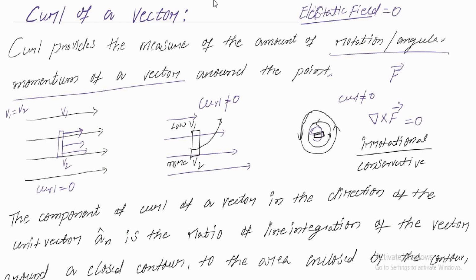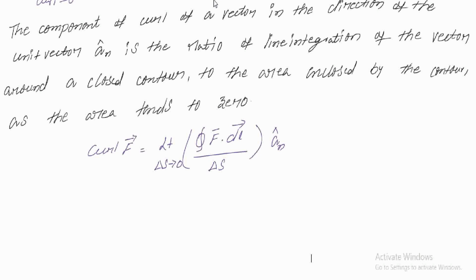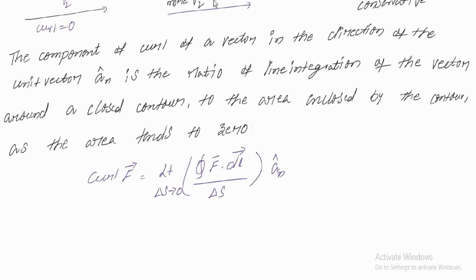Then how to find the curl of any vector? So this is the definition of the curl of a vector: the component of a curl of a vector in the direction of a unit vector. For example, let us consider a Cartesian coordinate system. In the xy plane, water is flowing.